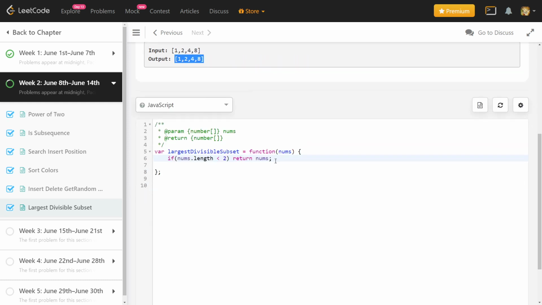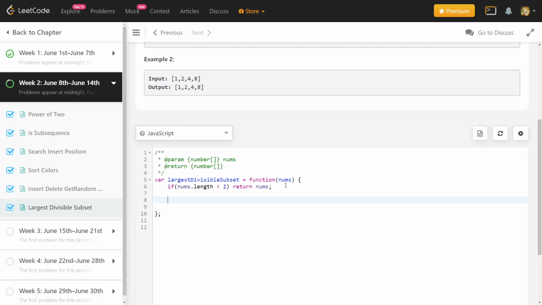So going to the code. Now this is just a corner case handling, that if there is only one element, then there cannot be any pair. Because it is not specified, I am just returning the input array itself. If it fails, then we will correct it.